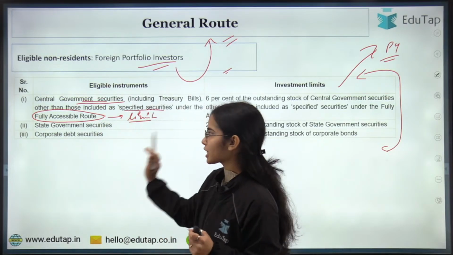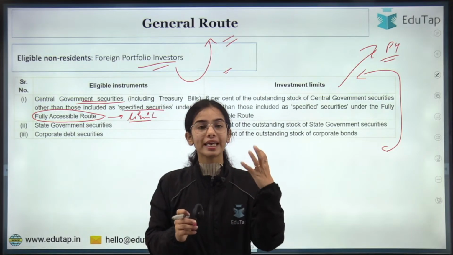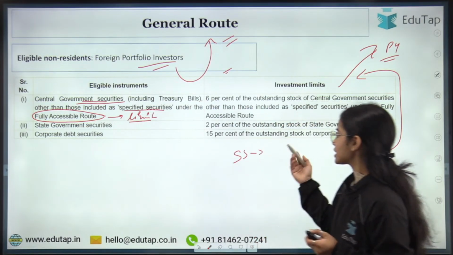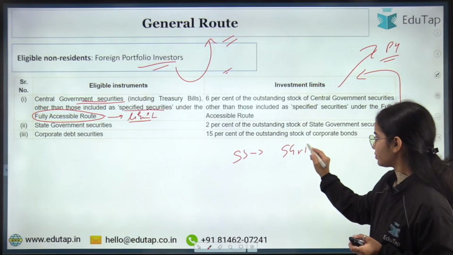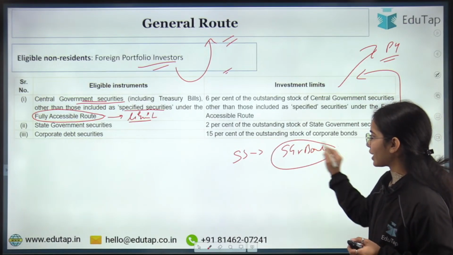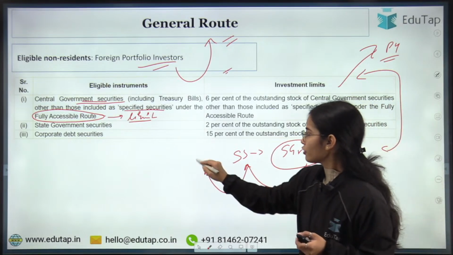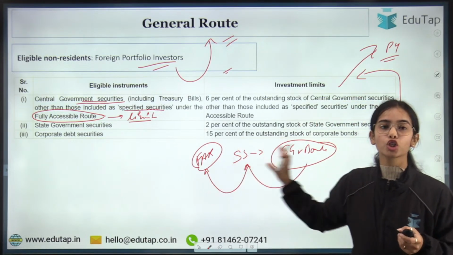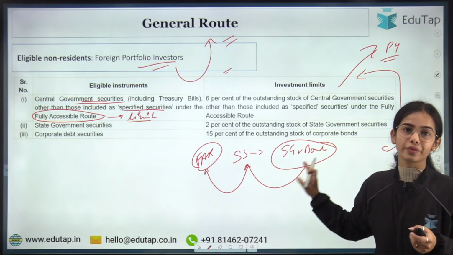There are specified securities present in the fully accessible route, such as sovereign green bonds. They are specified securities in the fully accessible route, so there will be no limit under the sovereign green bond.